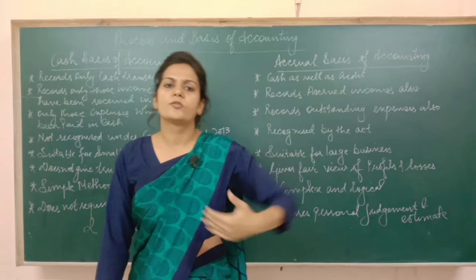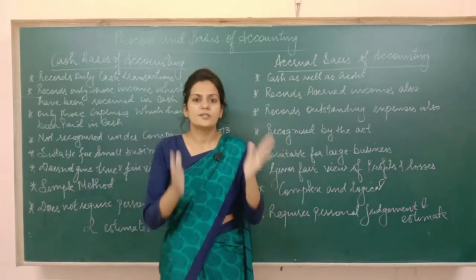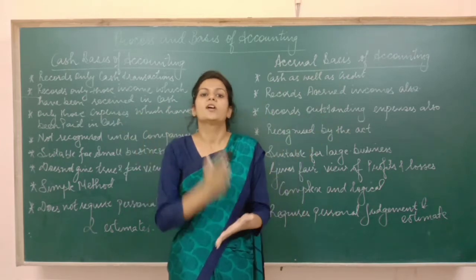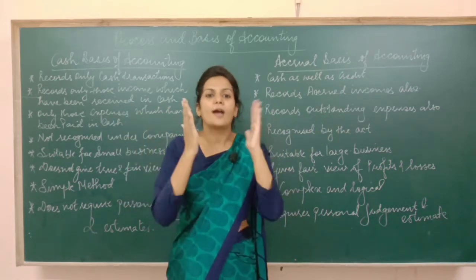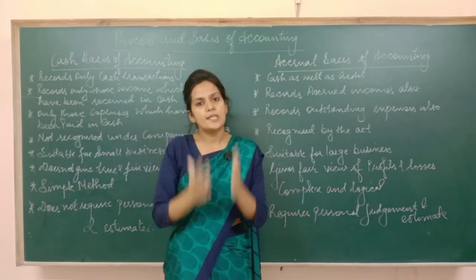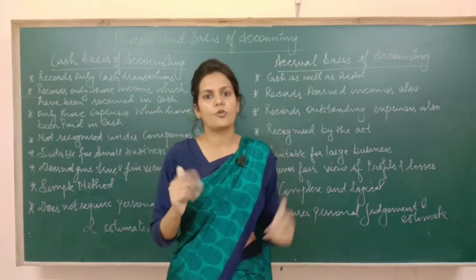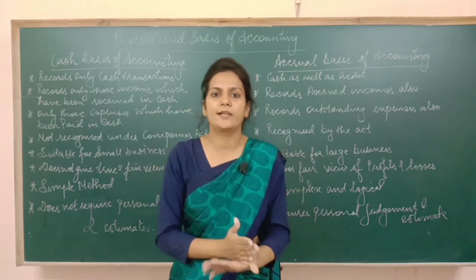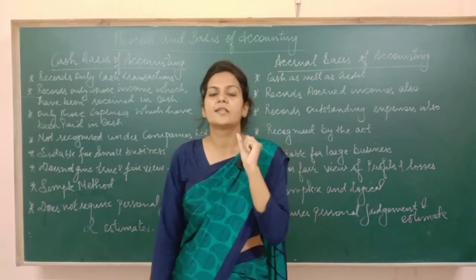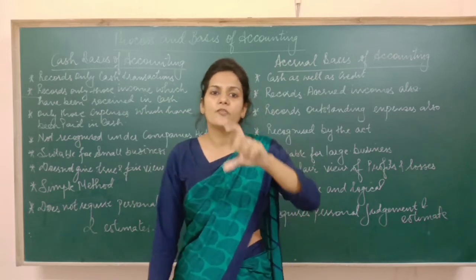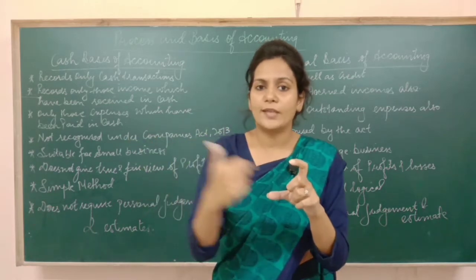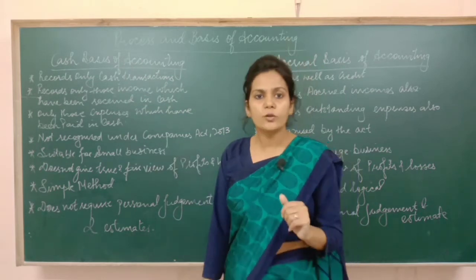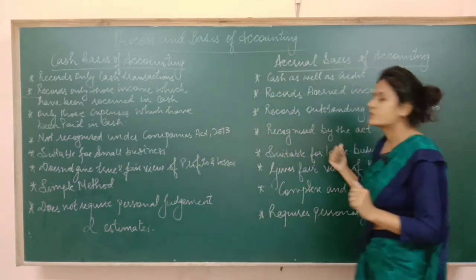But you will get to know about this in detail in the later chapters. Just try and understand this, that to find out the true profit, the correct profit, you have to show all those expenses in the current year whether they have been paid in cash or not. Got it? You have to show both of them. Only then can you find out the correct profit. Because if you show just those expenses which you have paid in cash, then obviously you will not show those expenses which you have not paid in cash, so the value of your profits will become higher. Got it? So it means that accrual basis is more comprehensive.